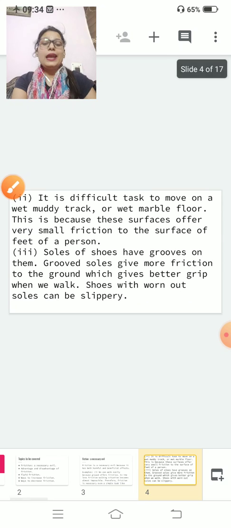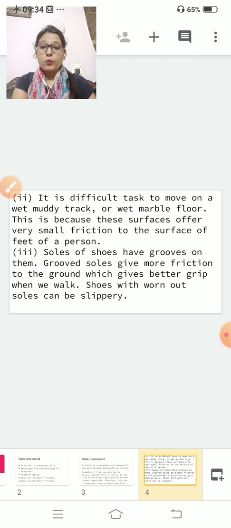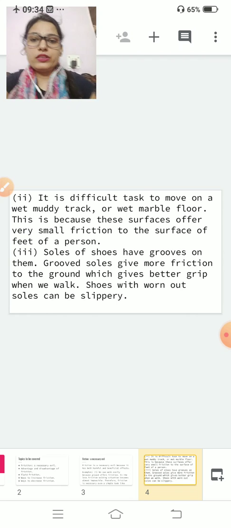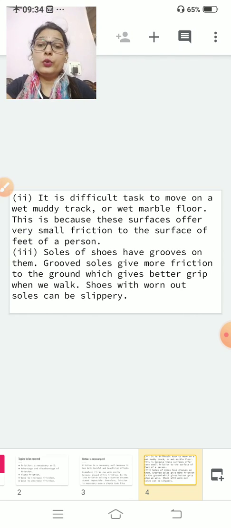Second example, it is a difficult task to move on a wet muddy track or a wet marble floor. This is because those surfaces offer a very small amount of friction. I told you this earlier. If there is a small amount of friction, you can't walk easily. Clear?